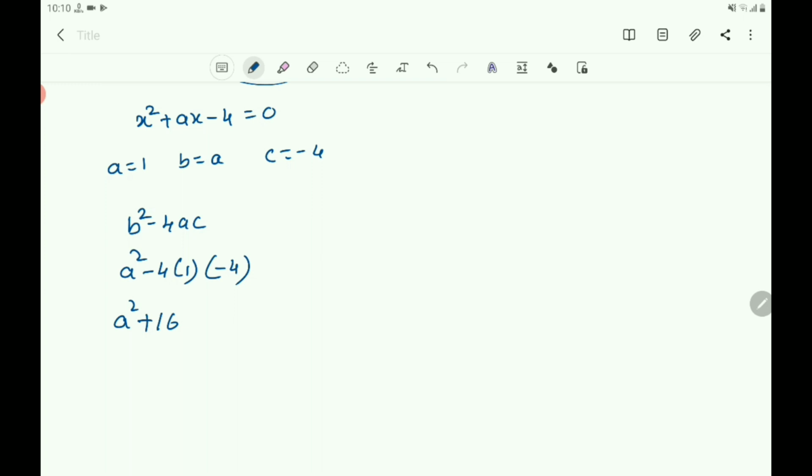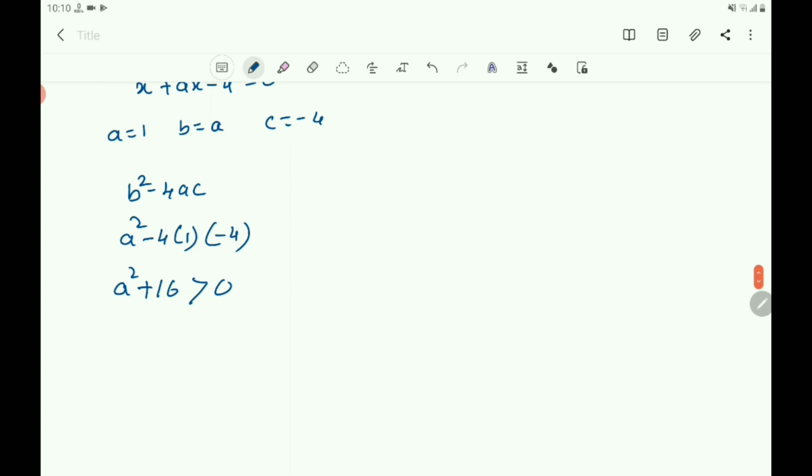And here you know that a square must be positive. The square of a number is always positive, and 16 is positive here. Plus 16 means it must be greater than 0, because a square is positive.